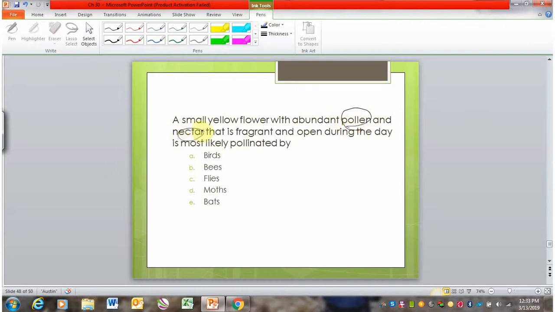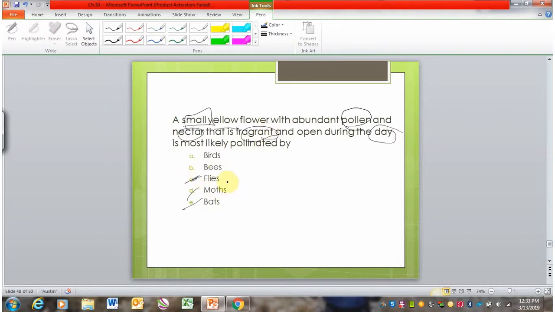Pollen, nectar, it's a small flower and it's yellow. It's fragrant and it's open during the day. So daytime, I'm going to eliminate moths and bats just for that reason. Okay. Pollen, nectar, and fragrant, I'm going to eliminate flies from that.